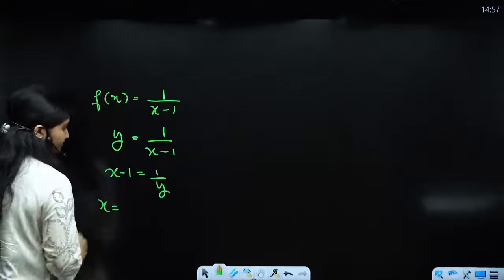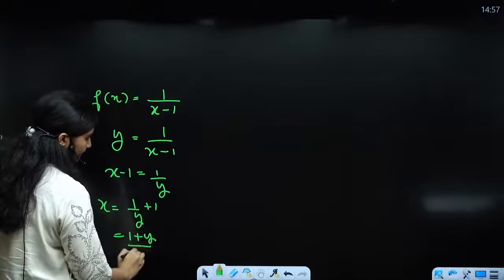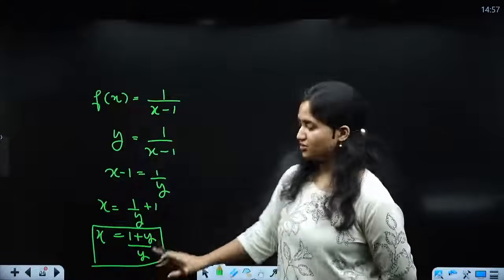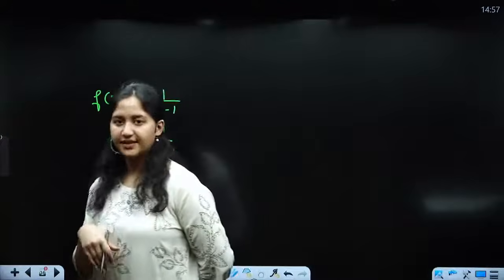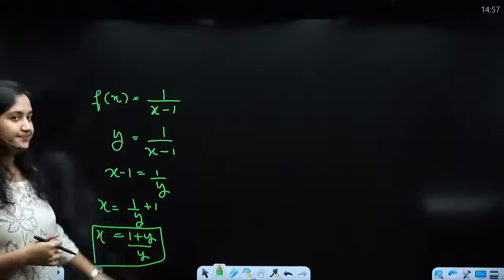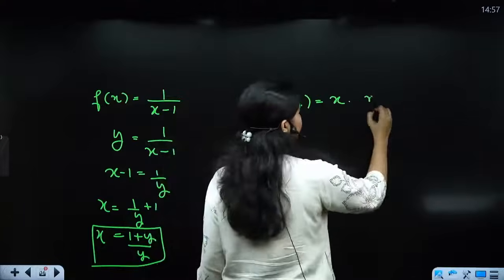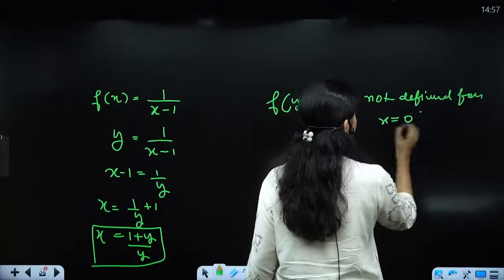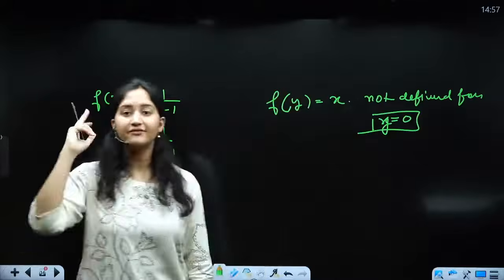Now x equals 1 upon y plus 1. So if you can see, then this function is not going to be well defined for y equals 0. So if the element 0 is present in the codomain, then clearly I can say that f of y, which equals x, is not defined for y equals 0. Then clearly 0 does not have a pre-image.